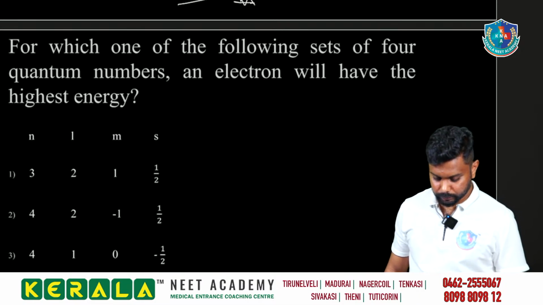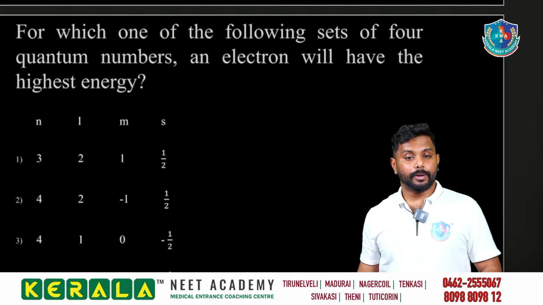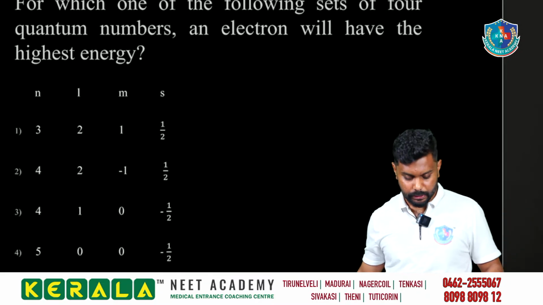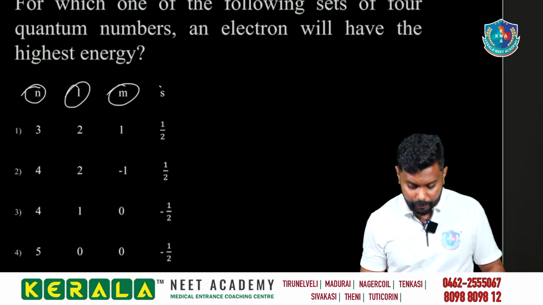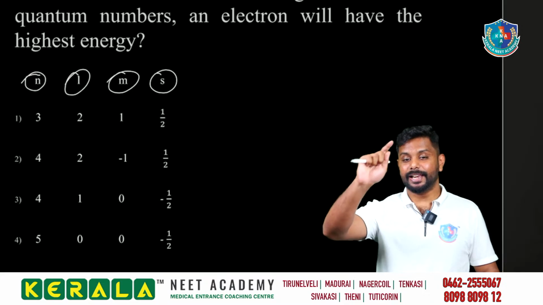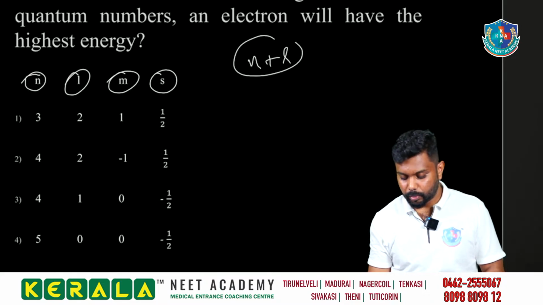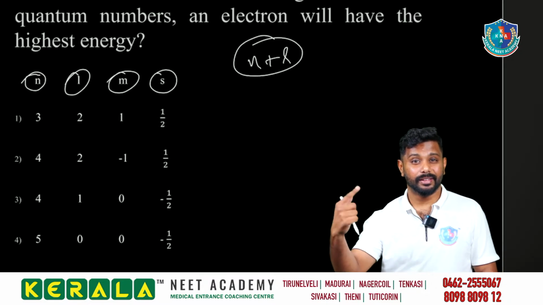Very good, very good. Next, for which one of the following set of 4 quantum numbers an electron will have the highest energy? We are having the quantum numbers: the principal quantum number, azimuthal quantum number, magnetic quantum number, and the spin quantum number. Which is having the highest energy? So highest energy we are finding with what? N plus L rule. N plus L rule பொறுத்த வரைக்கும் தான். N plus L rule என்ன?